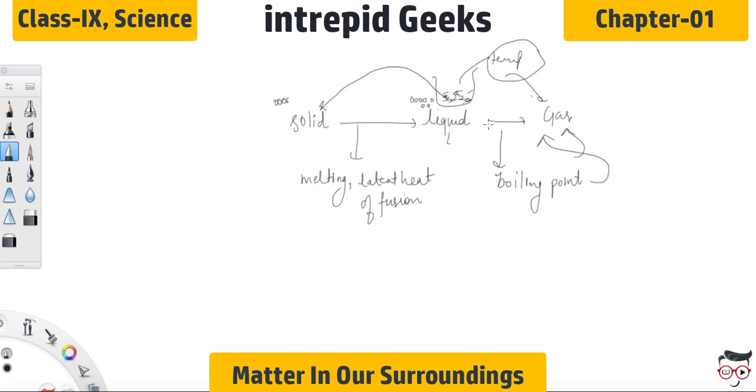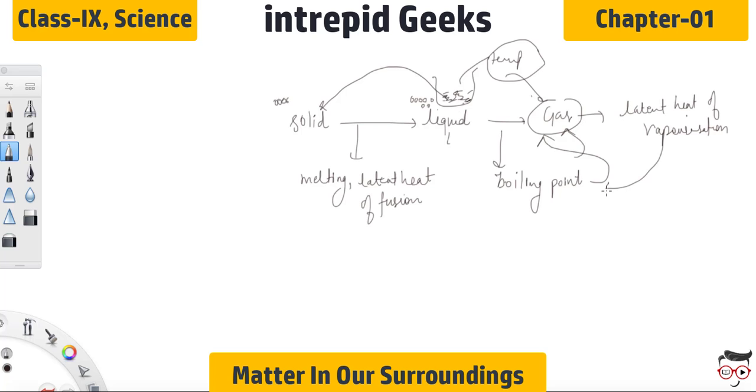At this point the particles in steam have absorbed extra energy in the form of latent heat. This point is related to latent heat of vaporization.